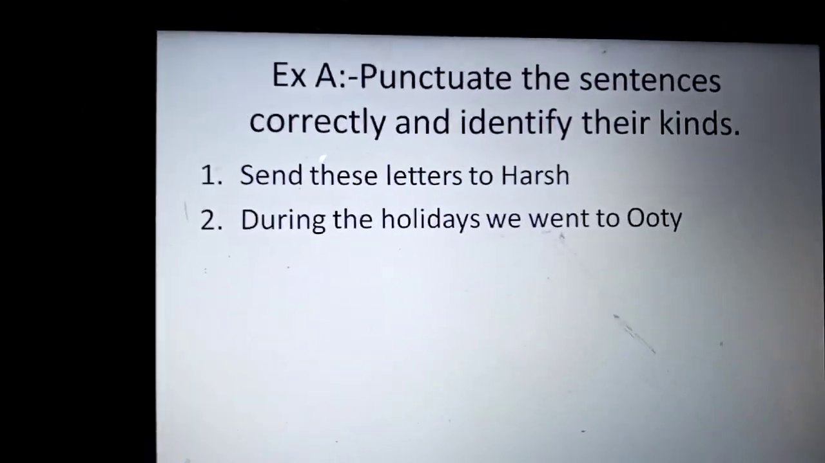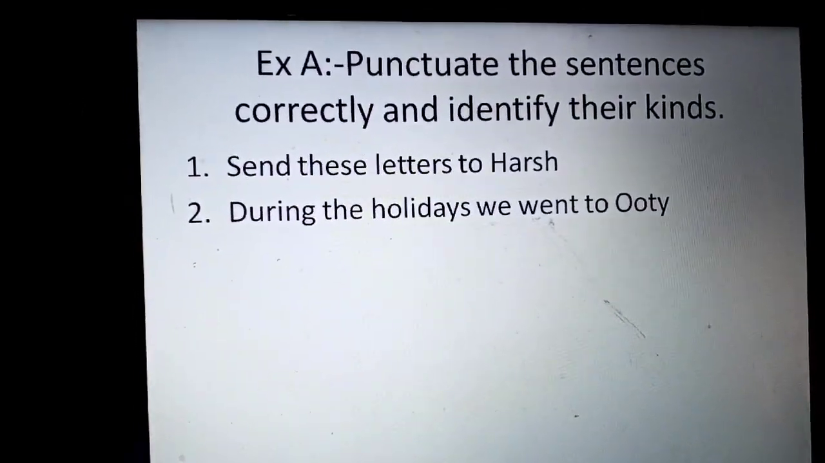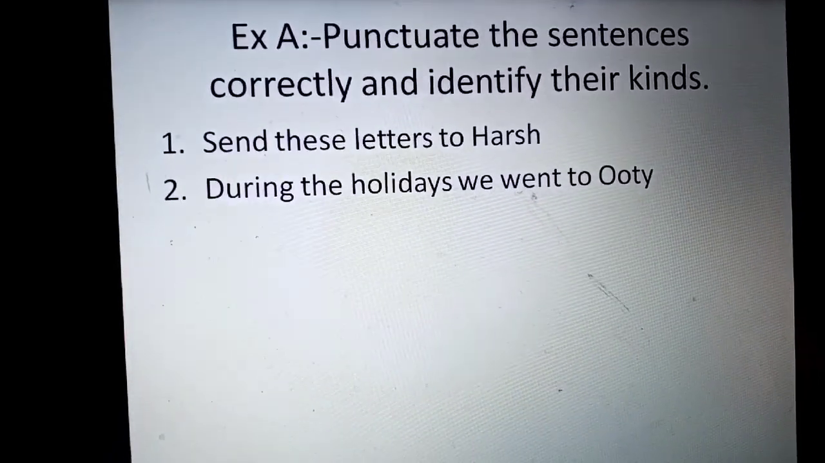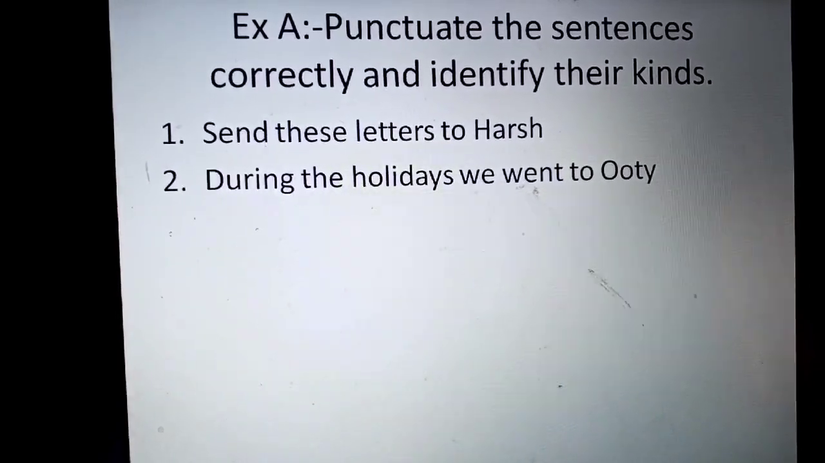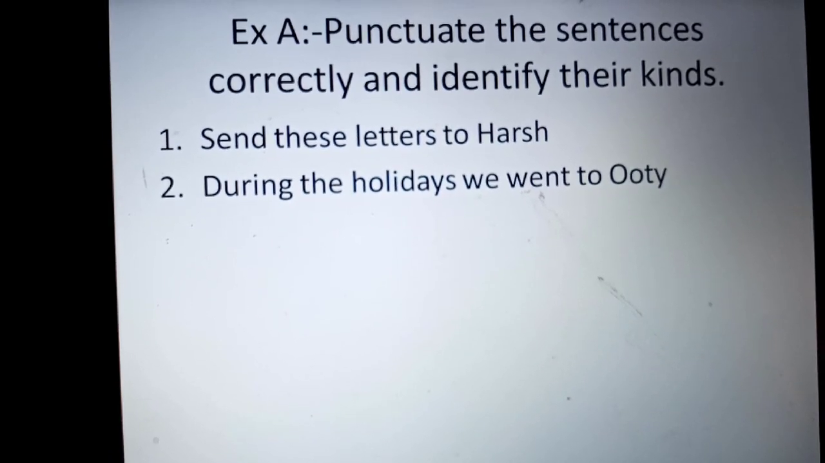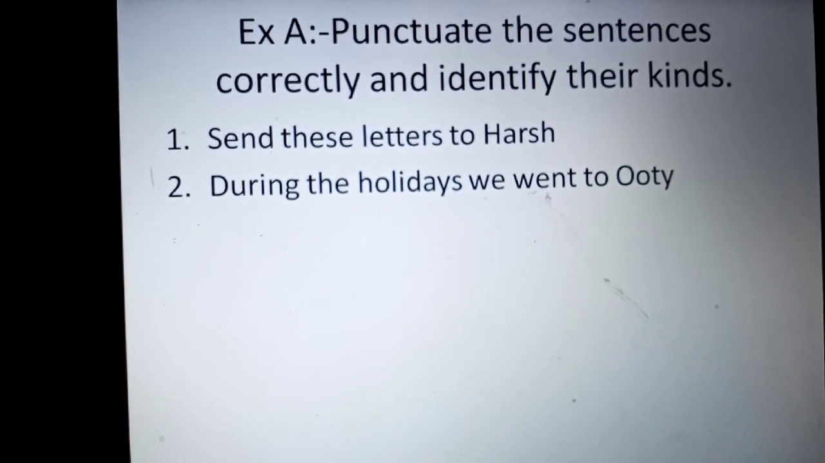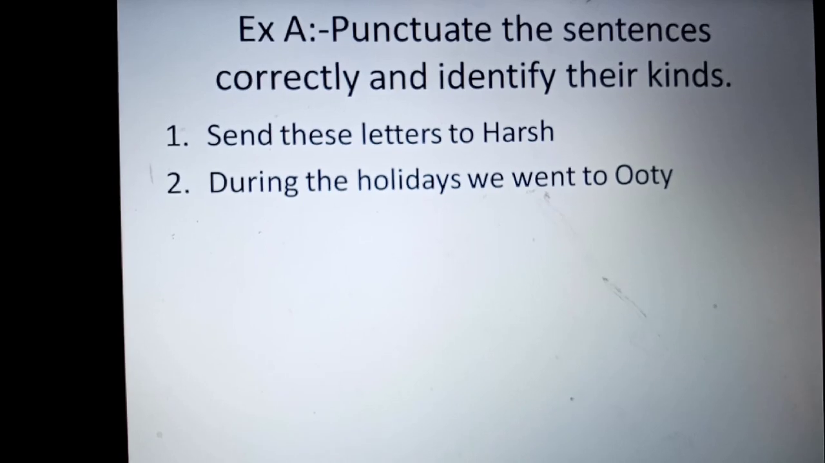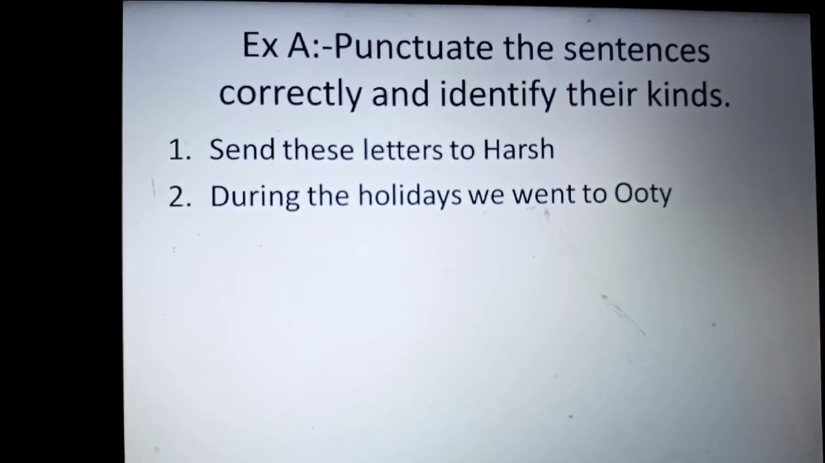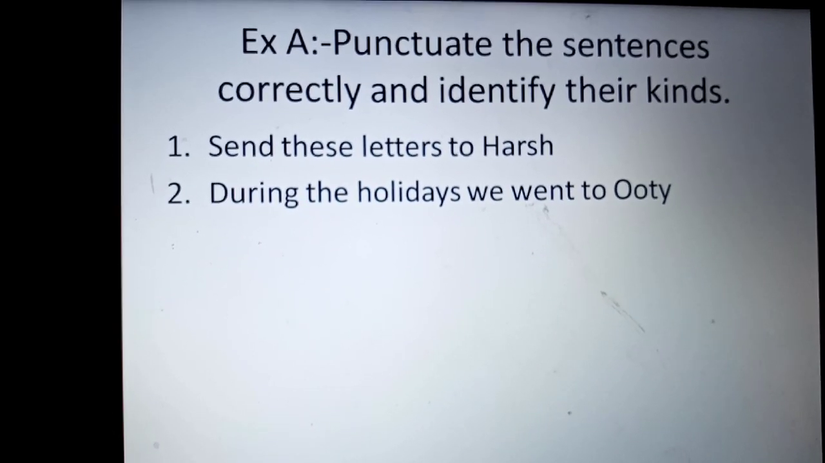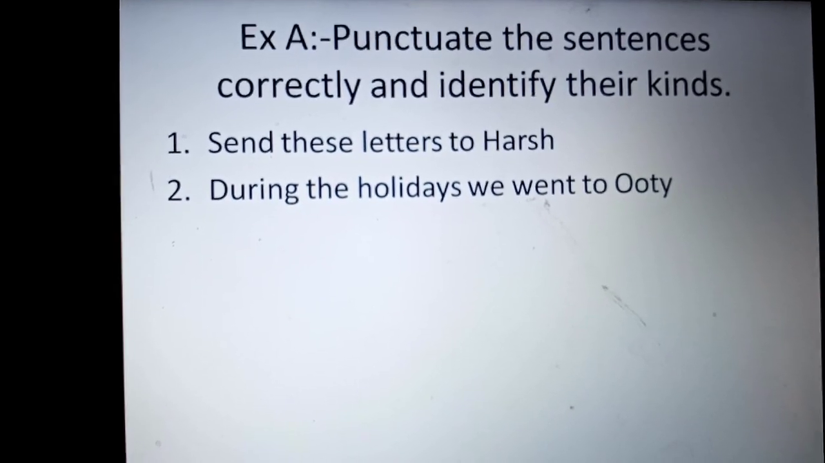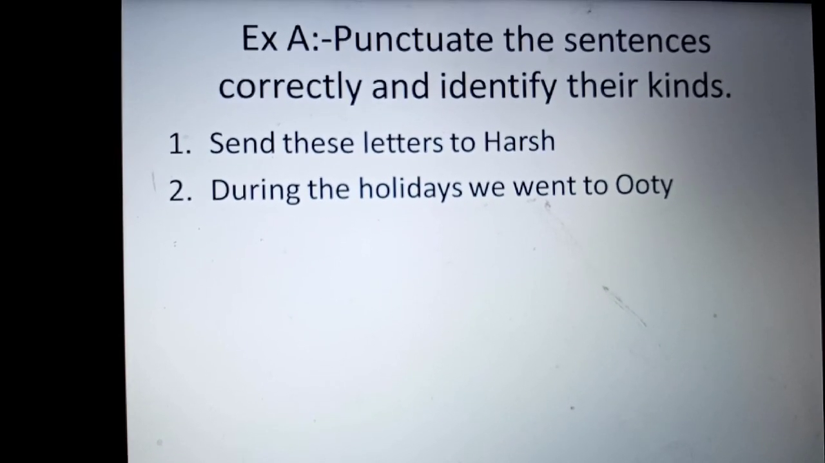Children, we have exercise 1 where you have to punctuate the sentences correctly and identify their kinds. Send these letters to Harsh. What do you think? What punctuation mark can be used in this sentence, and what kind of sentence is it? During the holidays, we went to Ooty. Children, you have to keep a piece of paper or a rough notebook with you so that you may answer very quickly.